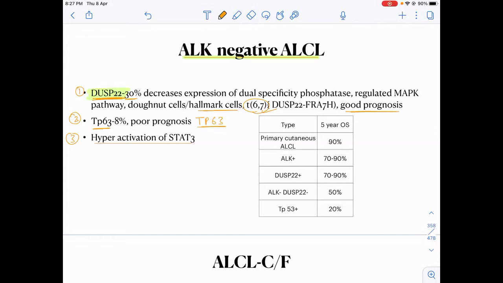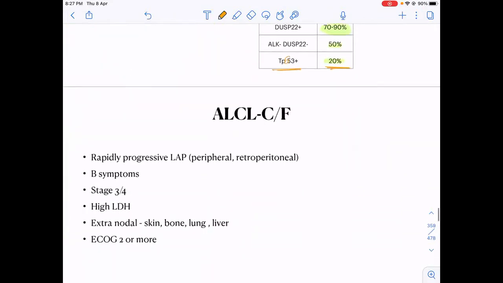So you should know that DUSP22 positive and ALK positive ALCL both carry a good prognosis. This is important. Okay. So this shows us 5-year survivals of ALK positive are similar to DUSP22. Others which are DUSP negative carry a poor prognosis. TP63, this is not 53, this is 63, carry a very, very poor prognosis. 5-year survivals of only 20%.